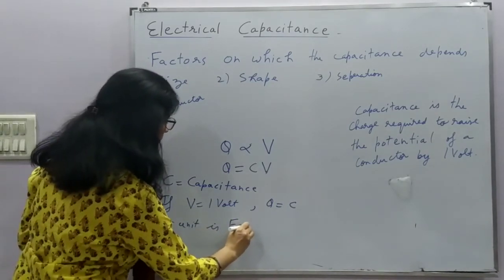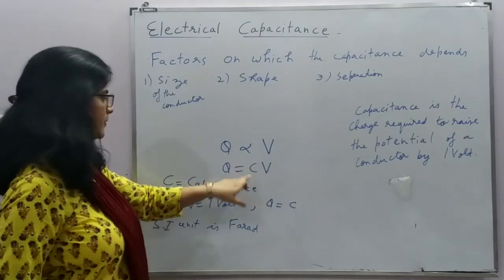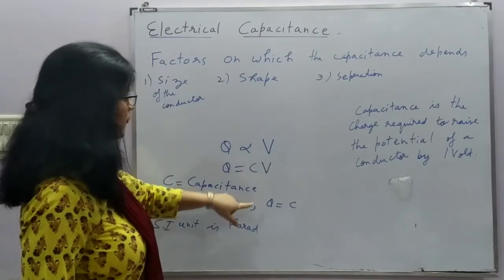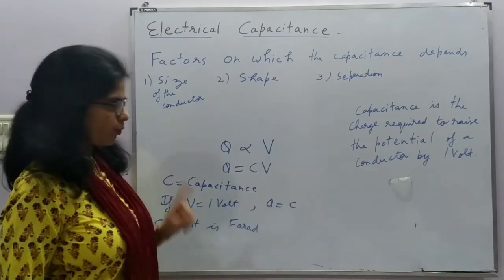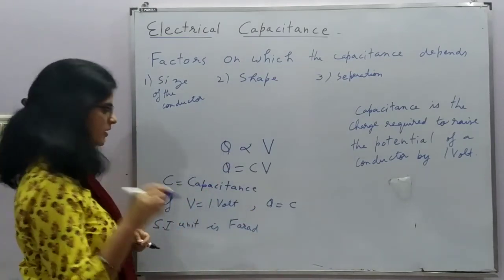So if I want to define 1 farad, 1 farad is the capacitance of a conductor when 1 coulomb charge is required to raise the potential by 1 volt.